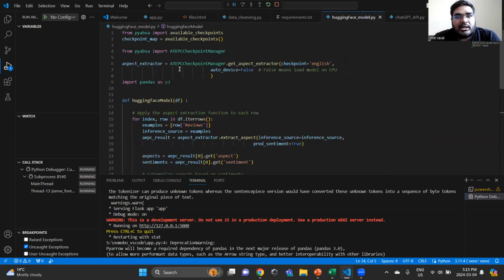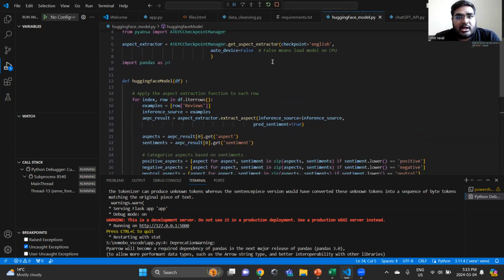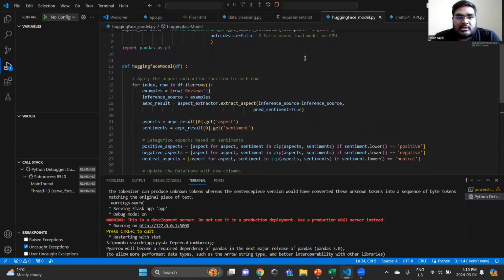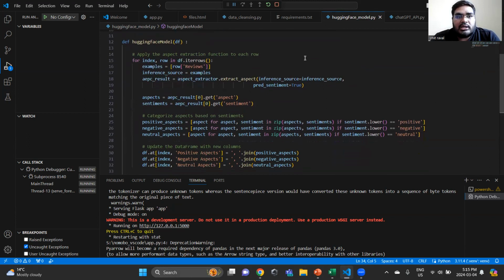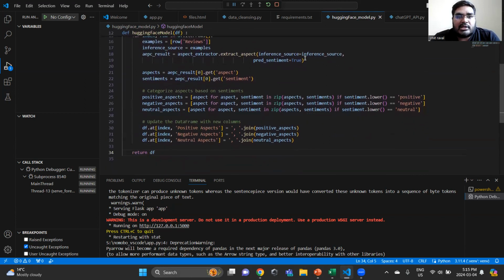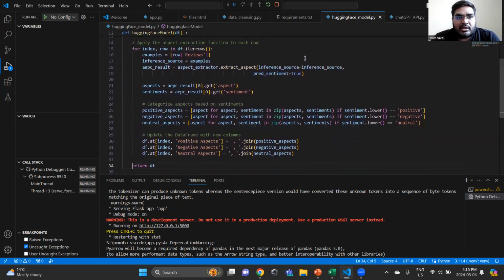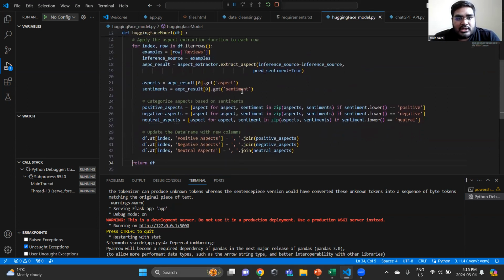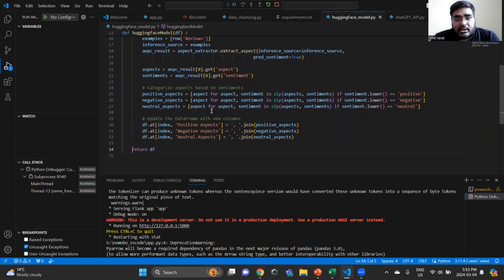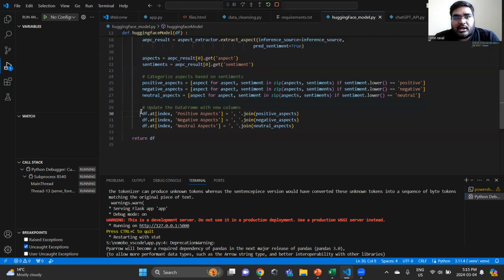The Hugging Face model code is here. We are integrating our ABSA module, the aspect-based sentiment analysis module from Hugging Face, and we are giving the checkpoint. This is the previous code that we have shown in our early presentation. This is the same code. We have made some changes in the function, and this is the cleansing process for the Hugging Face model, and we are updating the data frame.